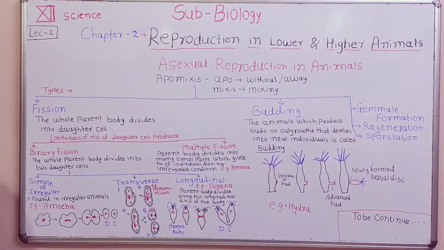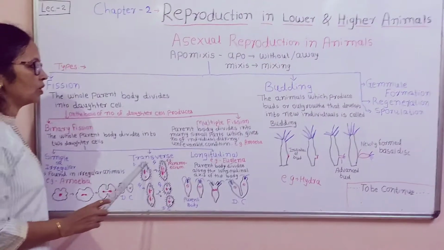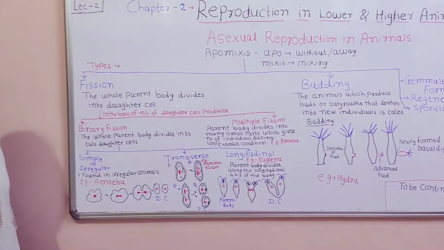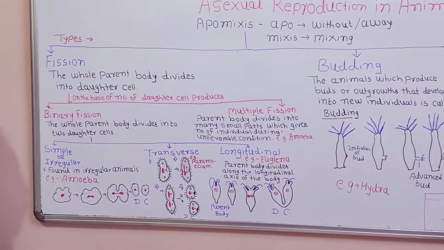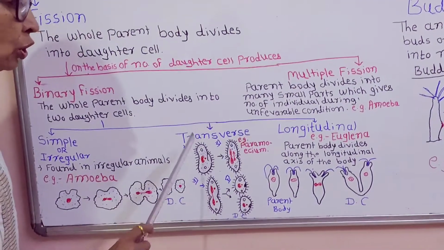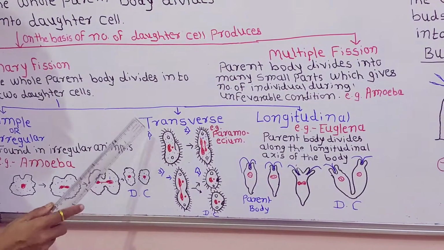Then, second type of fission is transverse binary fission. In this type, the body divides transverse to the longitudinal axis. This is the parent body.